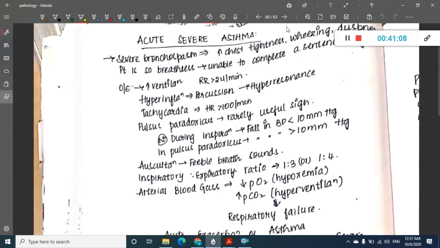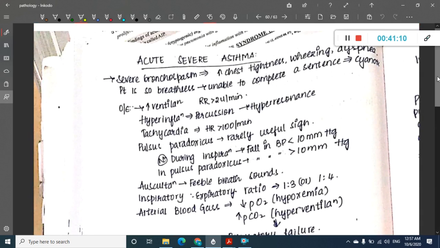Okay, then if there is acute severe asthma, when do you call it acute severe asthma? If there is severe bronchospasm, increased chest tightness, wheezing and dyspnea, then you call it acute severe asthma. In this patient, the child is unable to complete a sentence and becomes cyanotic.